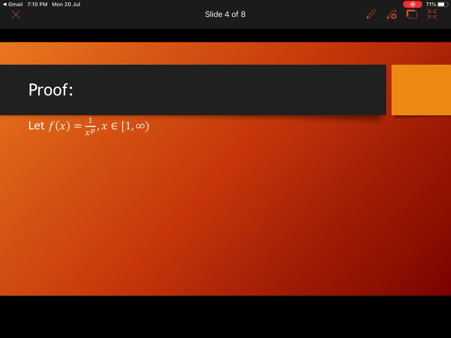To prove the theorem, we will take two cases. First, we will assume that p is not equal to 1. So we will use the integral test to prove this theorem. I am taking f of x as 1 by x raised to p, where x is an element of 1 to infinity.